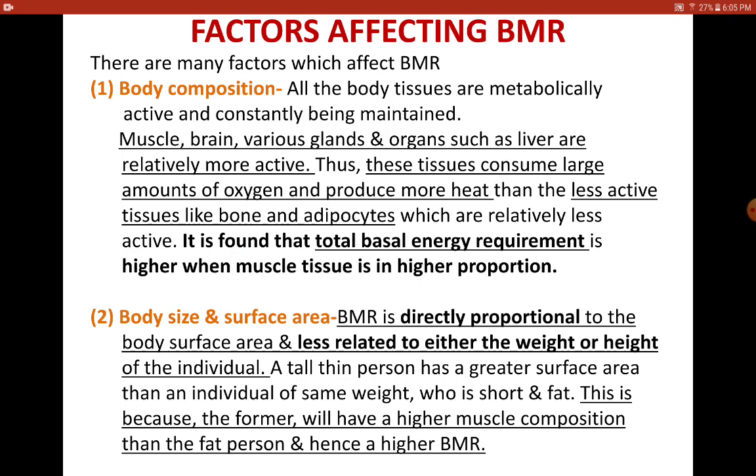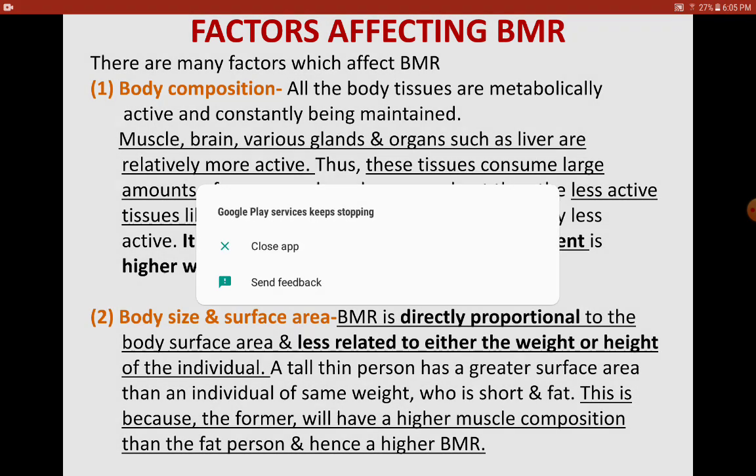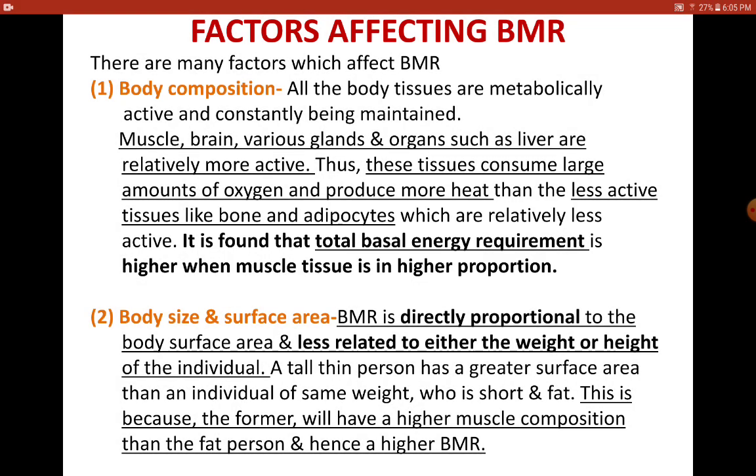And when I say thin and fat here, it clearly indicates that a fat or obese person would have more composition of adipocytes or adipose tissue when compared to the thin person. Therefore, a tall thin person would have a larger body surface area and hence a higher BMR. So it is directly related to the muscle composition again, which is spoken of in the first point.